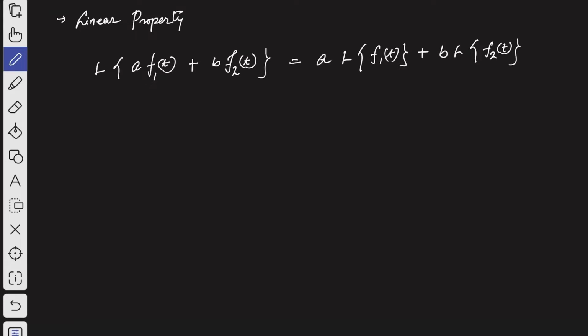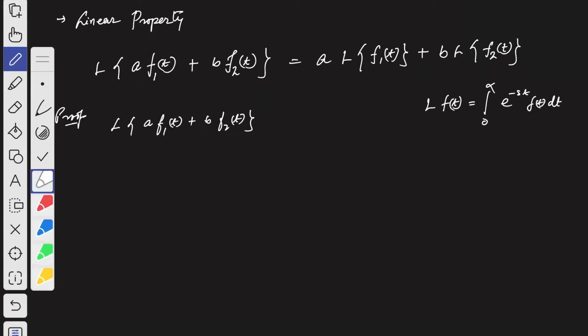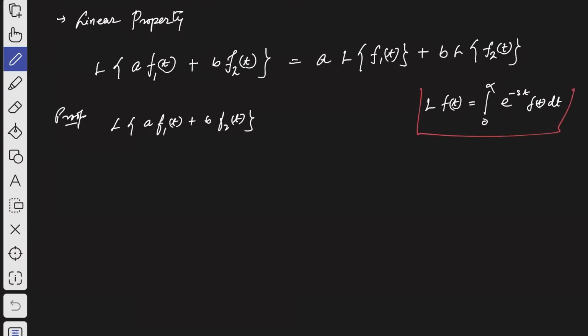Now let us prove this property. Consider the Laplace transformation of a f1 of t plus b f2 of t. By definition of Laplace transformation, we know that the Laplace transformation of a function f of t is given by the integration from 0 to infinity of e to the power minus st, then f of t, dt. That is the result we get according to the definition.